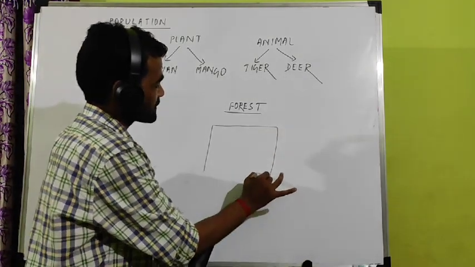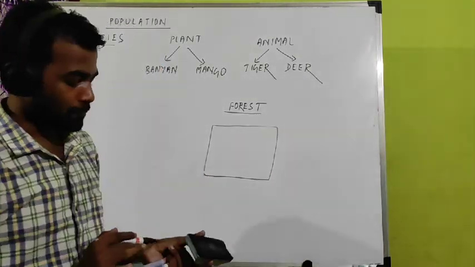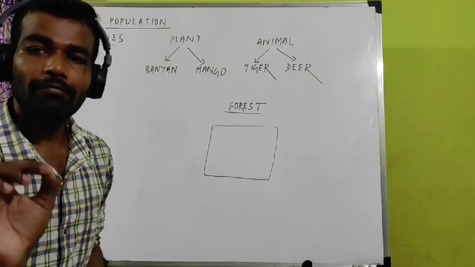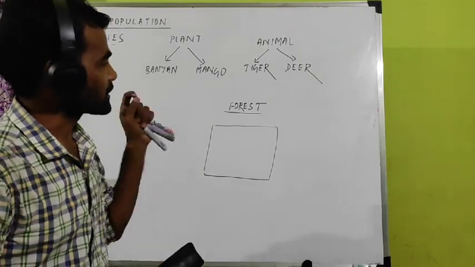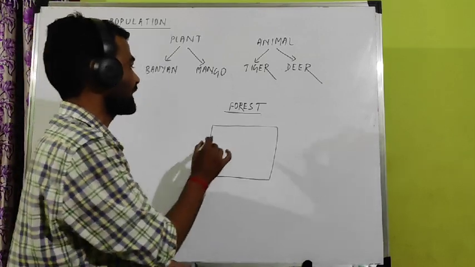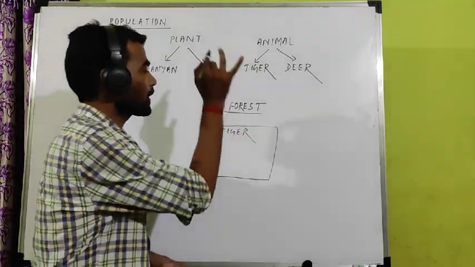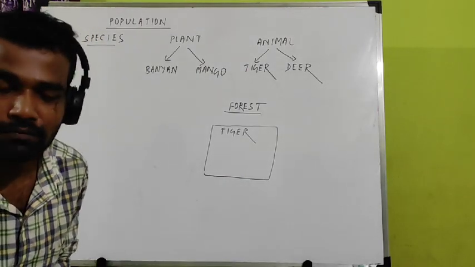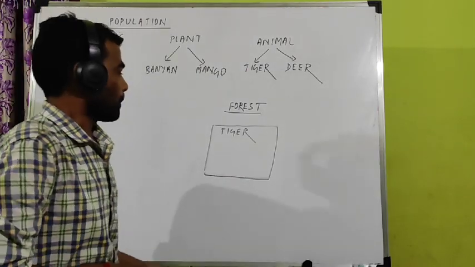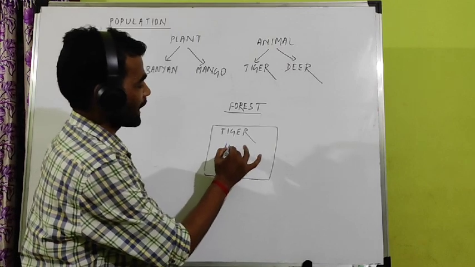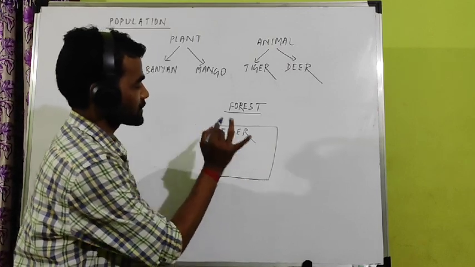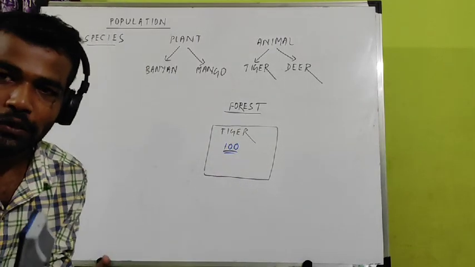In this forest, count the number of tigers. Let us say you find the number of tigers is 100 in this particular forest.